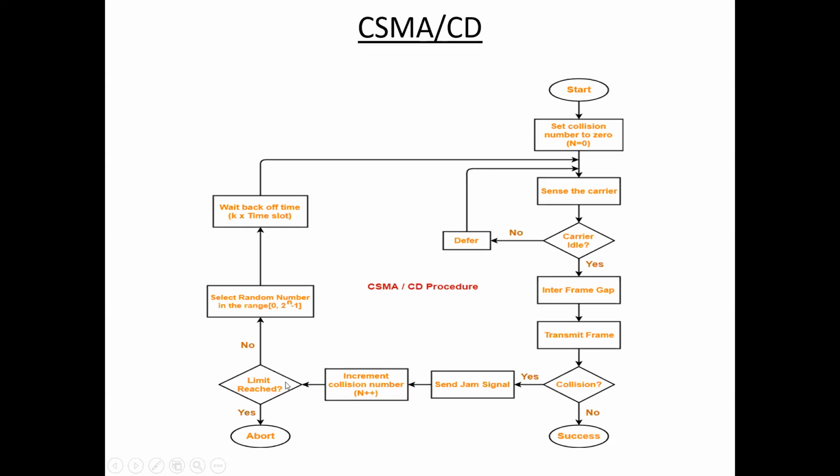Next, limit reached means, suppose here station A sends a jam signal to all other stations. Then the remaining stations do not respond within the time. Okay, that means limit reached. So cancel the transaction, and wait for some amount of time. If there is no limit reached, that means the timer is not expired, and wait for some amount of time, and once again check the channel.